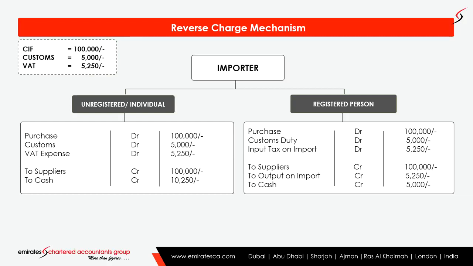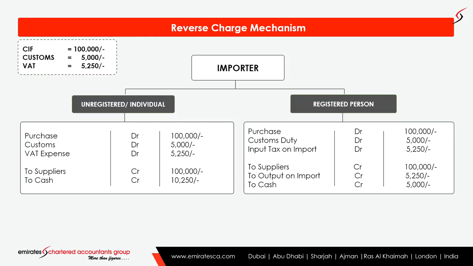When he is filing the VAT return, he will show it as payable. At the same time, he can take the input credit as well. That means it will be a journal entry. The entry will be like this. The total purchase value will be 100,000, purchase debit 100,000. Then the customs duty will be 5,000 and the input tax on import will be 5,250.